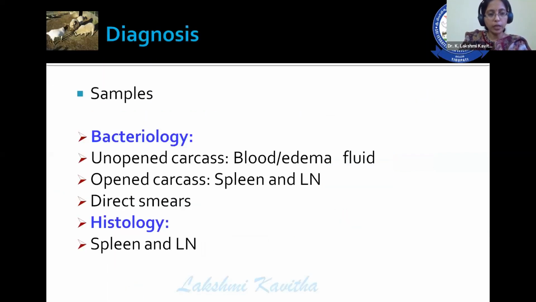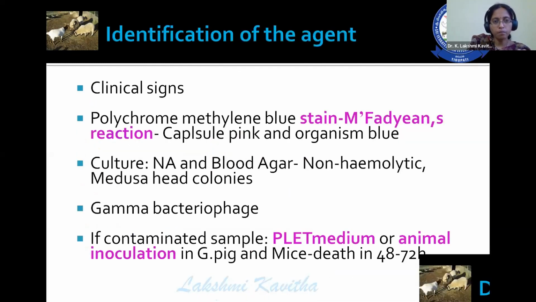Diagnosis: the samples to be collected for bacteriology from unopened carcasses are blood and edema fluid. From opened carcasses, it is spleen and lymph nodes, and direct smears. Histology: spleen and lymph nodes. But here, the first and foremost rule is you should not conduct postmortem for an anthrax suspected case. First, confirm there is no organism in the direct smears, then go for other protocols.